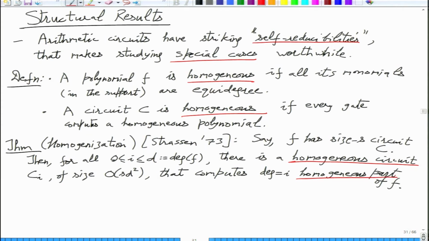So for every homogeneous part there is a homogeneous circuit of size slightly bigger, s times d square.